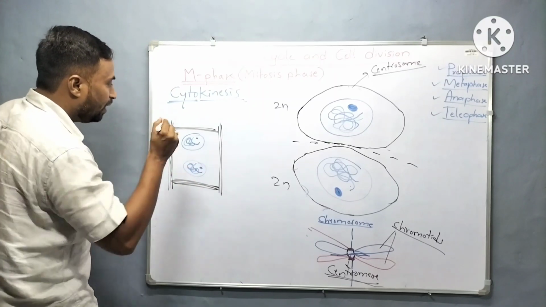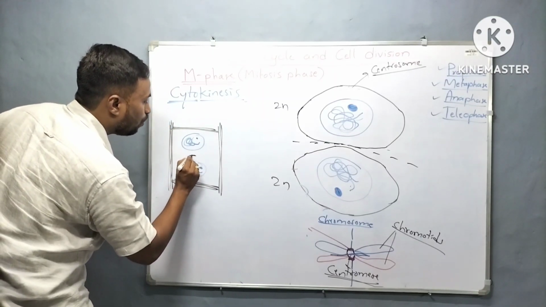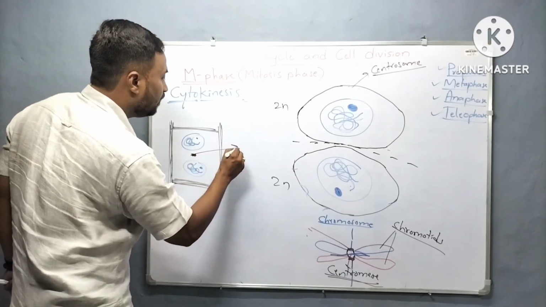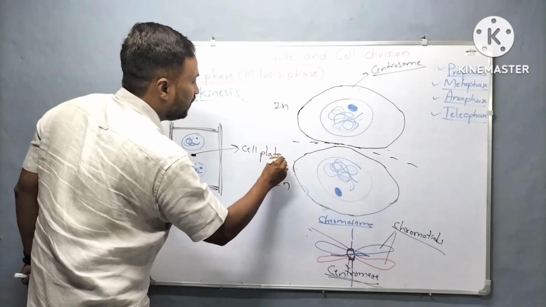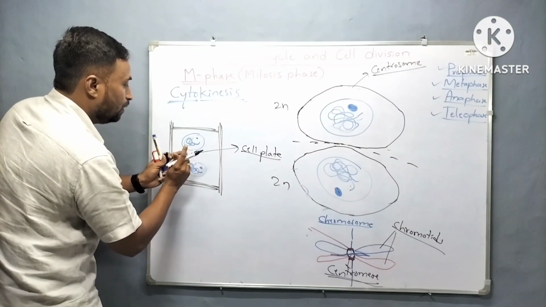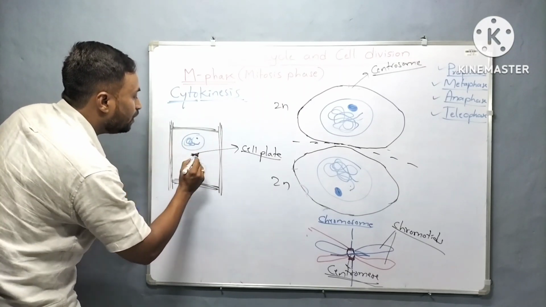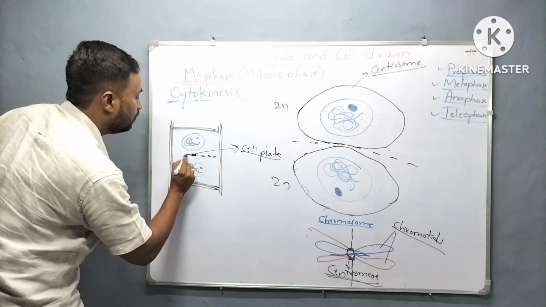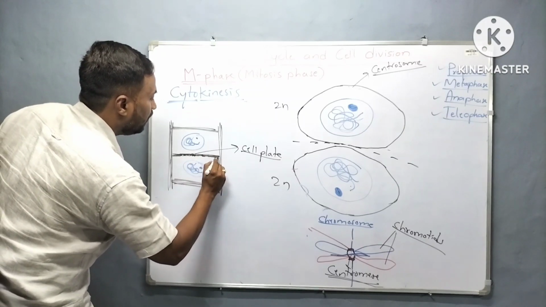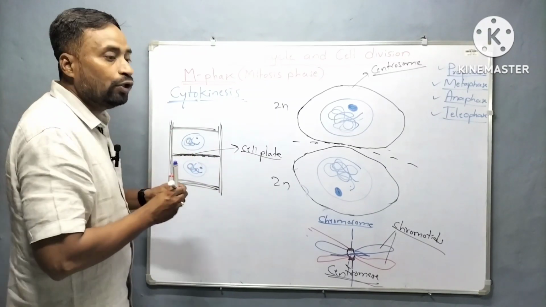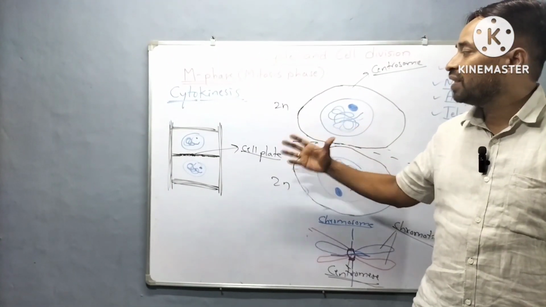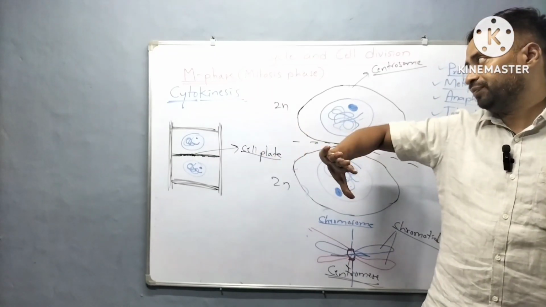Instead, at the center of the cell, a small precursor will occur, which is also called a cell plate. It's going to be a precursor, a cell plate, which will later develop from center to outside lateral walls, and finally divides the plant cell into two daughter cells. This is how the cytoplasm divides in the plant cell.